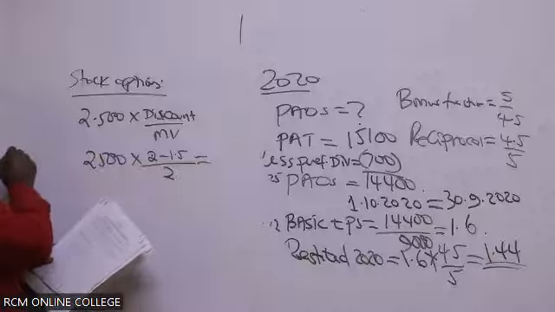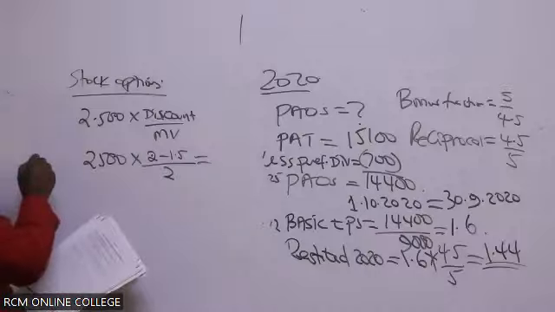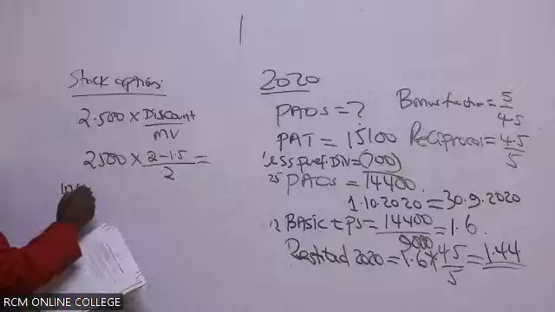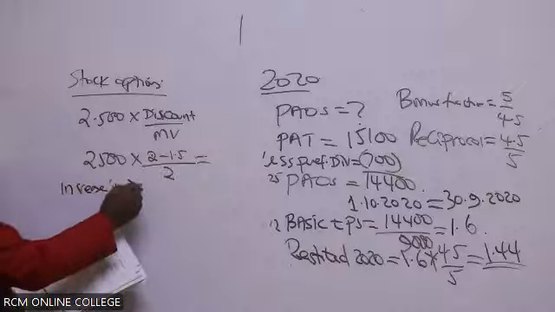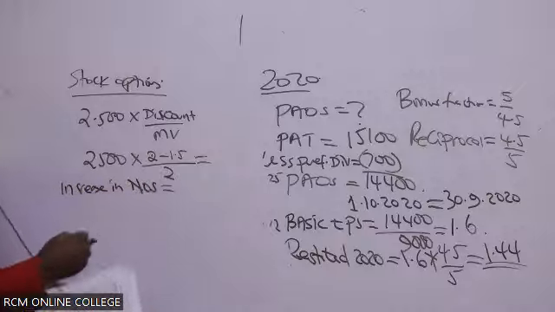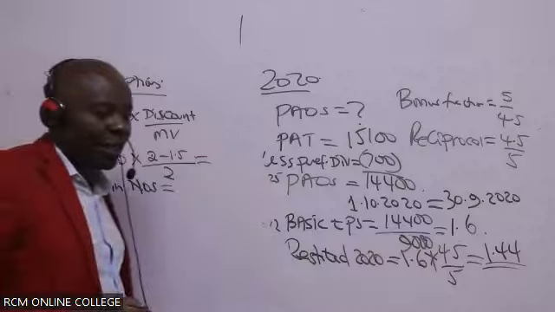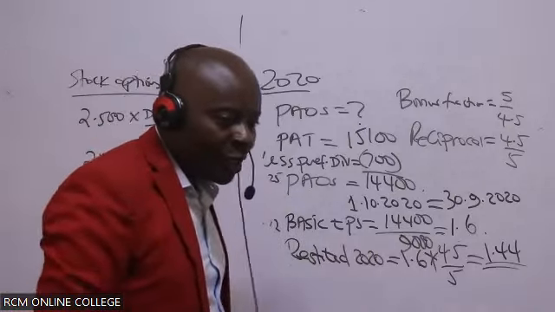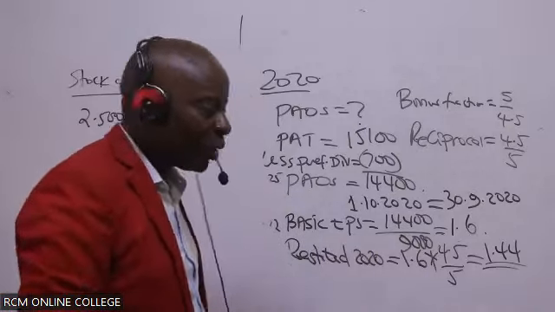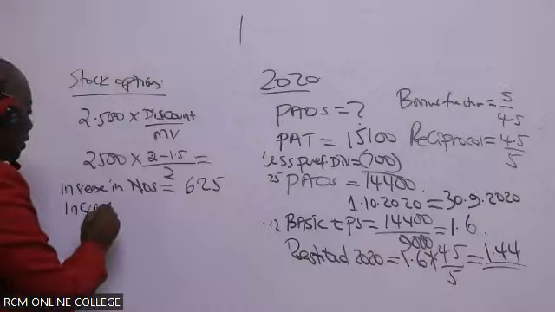So the increase in shares. I can call this one increase in shares. How many will they be? The increase in shares, they're telling me 625. Thank you very much. And in this case, what will be the increase in earnings?